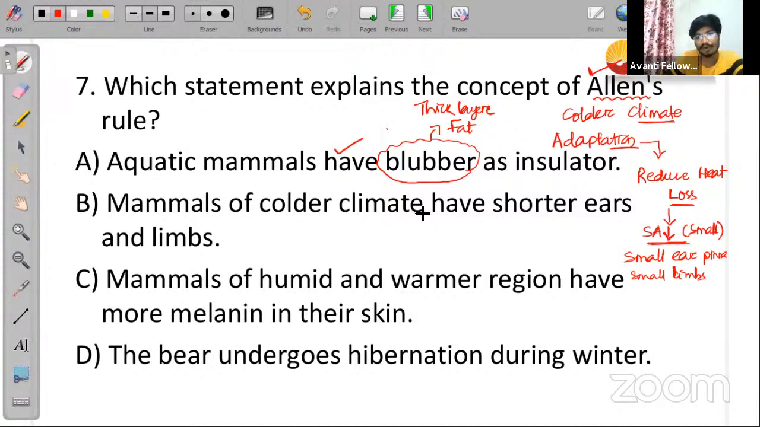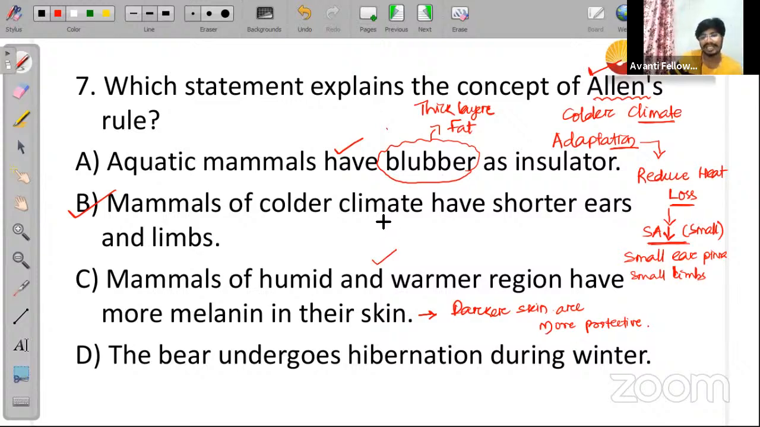Option B: mammals of colder climate have shorter ear and limbs. That is the correct answer. This statement is correct, and it is also explained in Allen's rule. The third statement, option C: mammals of humid and warmer region have more melanin in their skin, and darker skin is more protective as compared to light skin. Remember this one. Is it clear to everyone? So the option C statement is correct, but not according to Allen's rule.